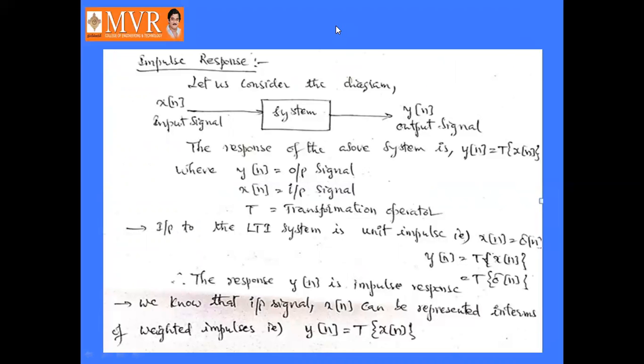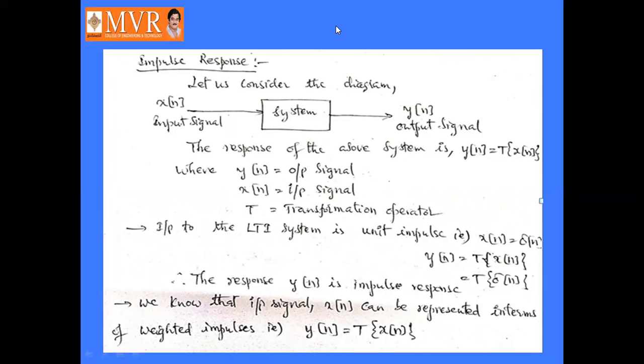Next, we will see the impulse response. So let us consider a system having the input signal x of n and output signal y of n. So the response of the above system y of n is nothing but the transformation of the input signal x of n. So here x of n is considered as a unit impulse function, that is delta n. So it is nothing but the transformation of delta n. So the response y of n is the impulse response.